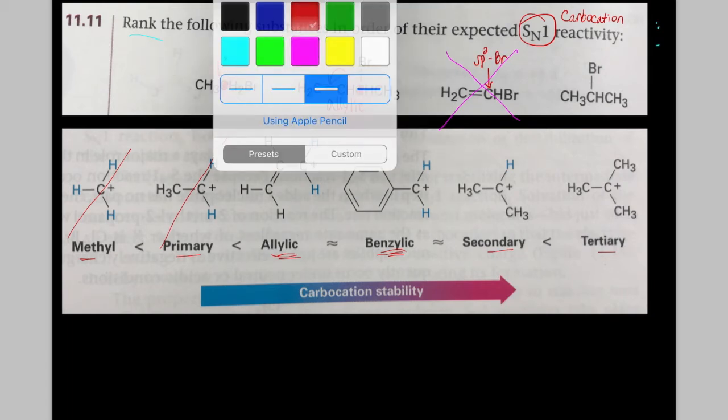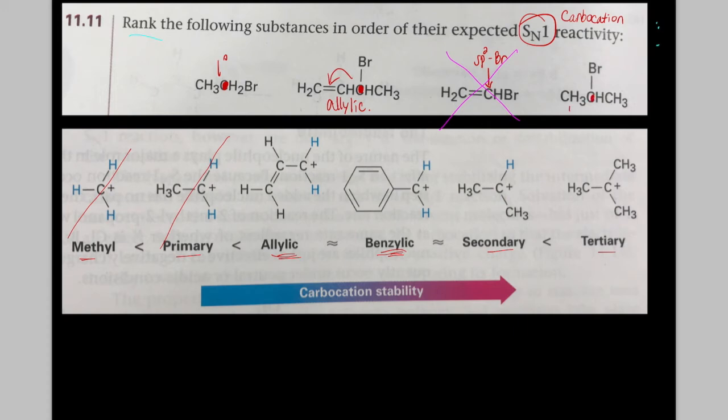This one here on the right, if you look at the carbon, it has 1, 2 things attached to it, so that's going to be secondary. Okay, so let's write the answers down on the bottom here. We have the primary guy here. Well, let's do it from best to worst. So we have the secondary, which is going to be about as reactive as the allylic.